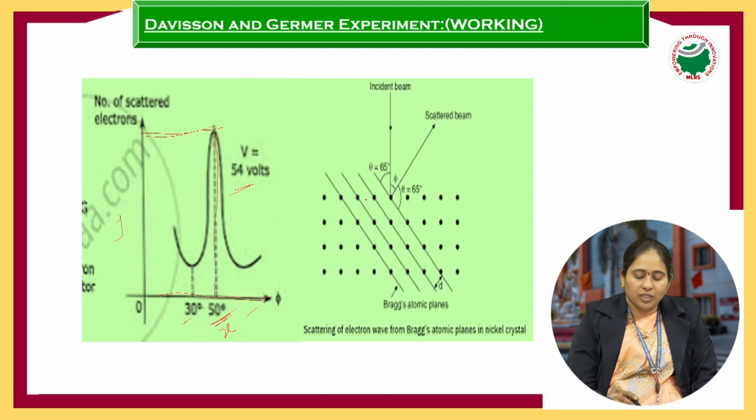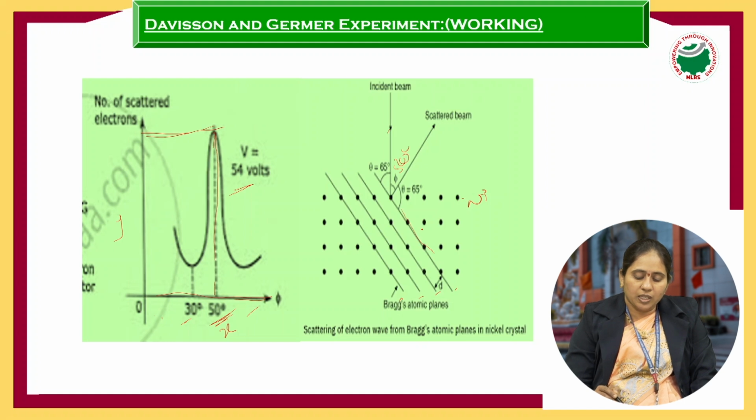So here this is the structure of the nickel crystal. These black color spheres are known as atoms of the nickel, and these are all planes of the nickel crystal. This is one atomic plane, and similarly there are many atomic planes. So how many atomic planes are there? 4 atomic planes are there. So here suppose the incident beam coming from the filament is allowed to incident on the nickel surface, then it will get scattered. That angle is known as 50 degree angle.